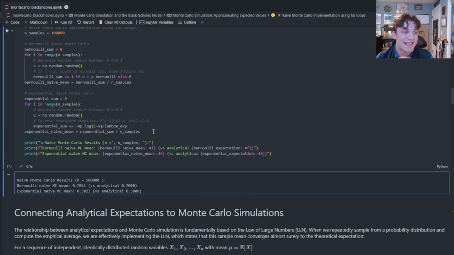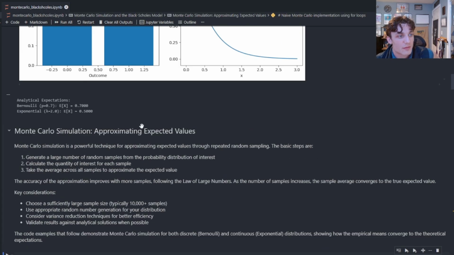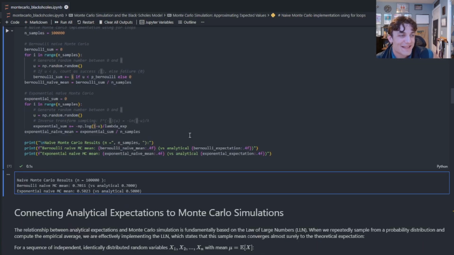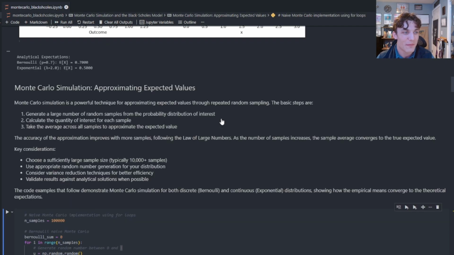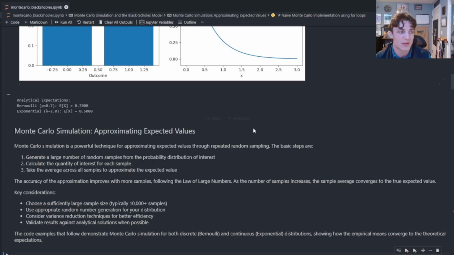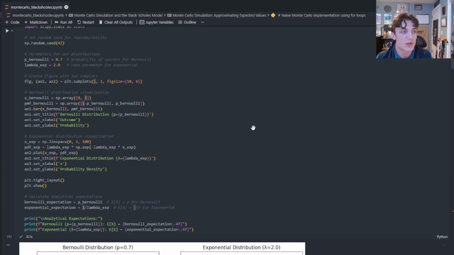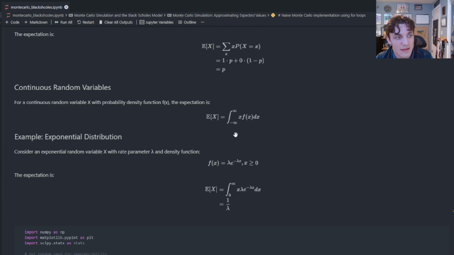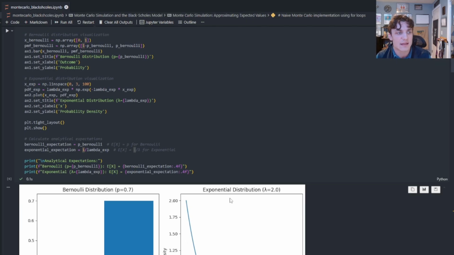Now, why does this work? Something that I feel is not drawn as a connection is why this sampling procedure works. I'm able to simulate draws from each of these distributions with a fixed parameter set, but why is it very close to the analytical value? We did not apply the formula. Remember, all we're doing is sampling these values, adding them all up, and then dividing by the total number of samples. And somehow we're close to the actual value given by the closed form solution in both of these examples. So why is this the case?